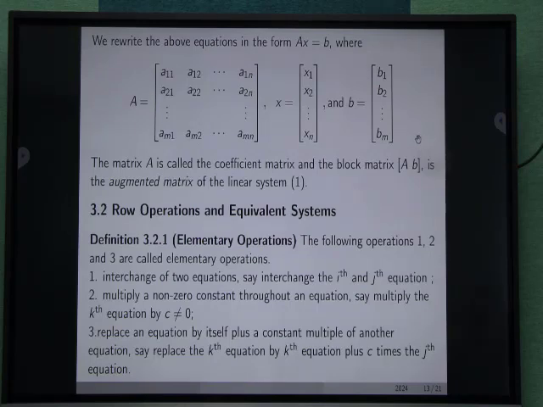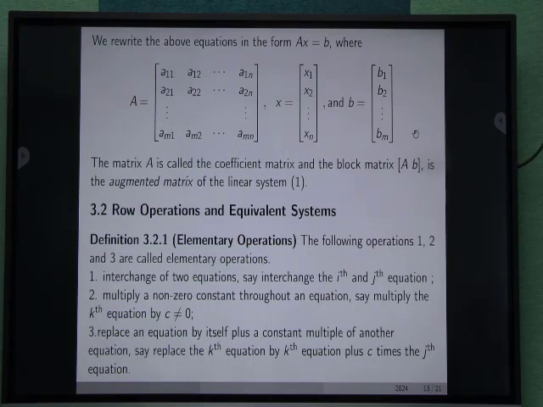We can rewrite the above equation in the form Ax equals b, where A is an m cross n matrix, x is a column vector of n entries and b is a column vector of m entries. The matrix A is called the coefficient matrix and the block matrix (A|b) is called the augmented matrix of the linear system 1.